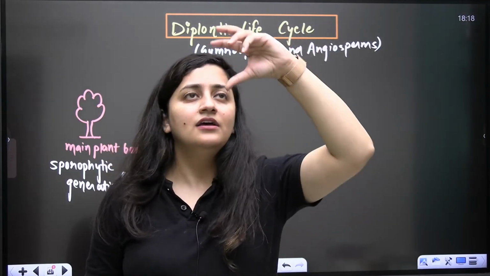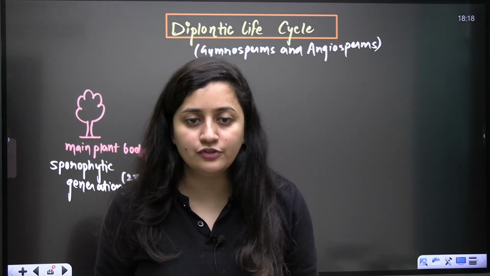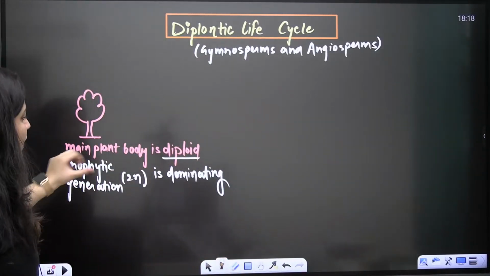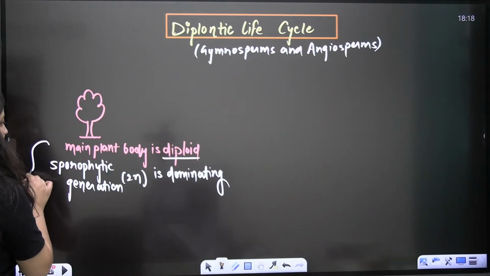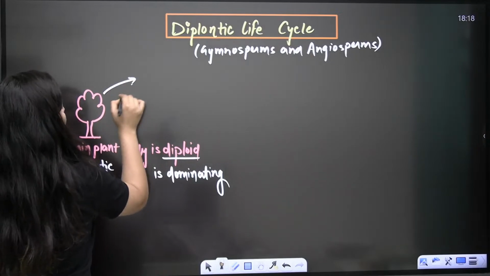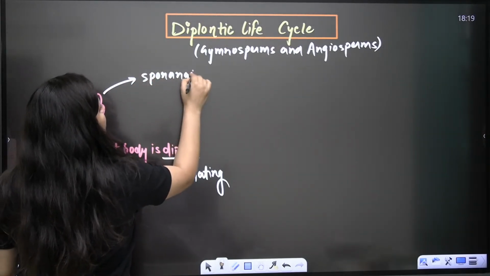In the anther, we talk about the tetrasporangiate. We even discuss the microsporangium in which spore production will take place. So ultimately, what is going to happen here? The main plant body is diploid. Sporophytic generation is dominating. So here you will see sporangium.